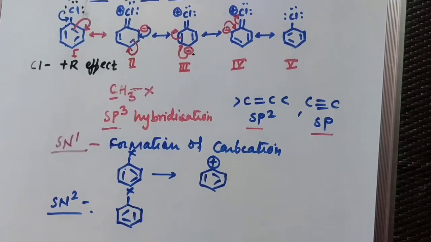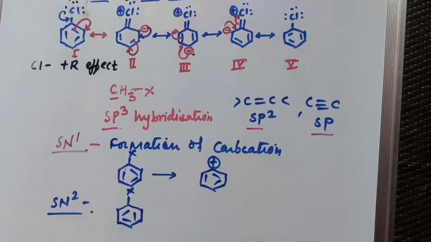Why? Due to the benzene ring. X is attached with the benzene ring, and at the back of the halide group there is a benzene ring, so the backside of this halide group is completely blocked for the nucleophile, and hence the backside attack is not possible. So at normal condition SN2 reaction is not possible here.